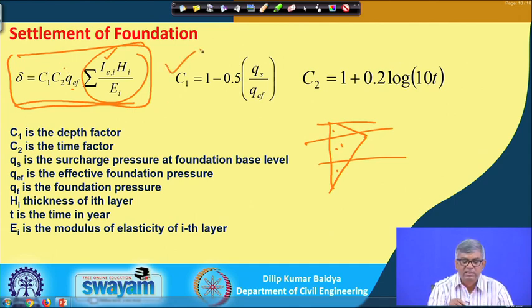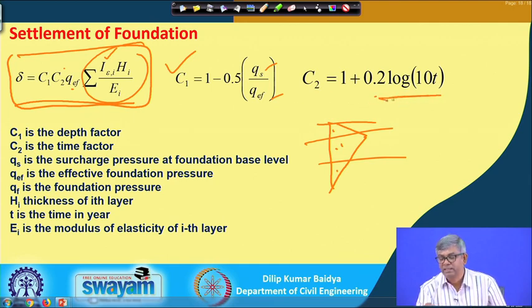C1 is given as 1 minus 0.5 qs by q effective, where qs is the pressure applied through the footing, and q effective I have already mentioned. C2 is 1 plus 0.2 log10 of t/0.1, where t is time. This introduces the secondary or long term settlement, which can be estimated using this factor.